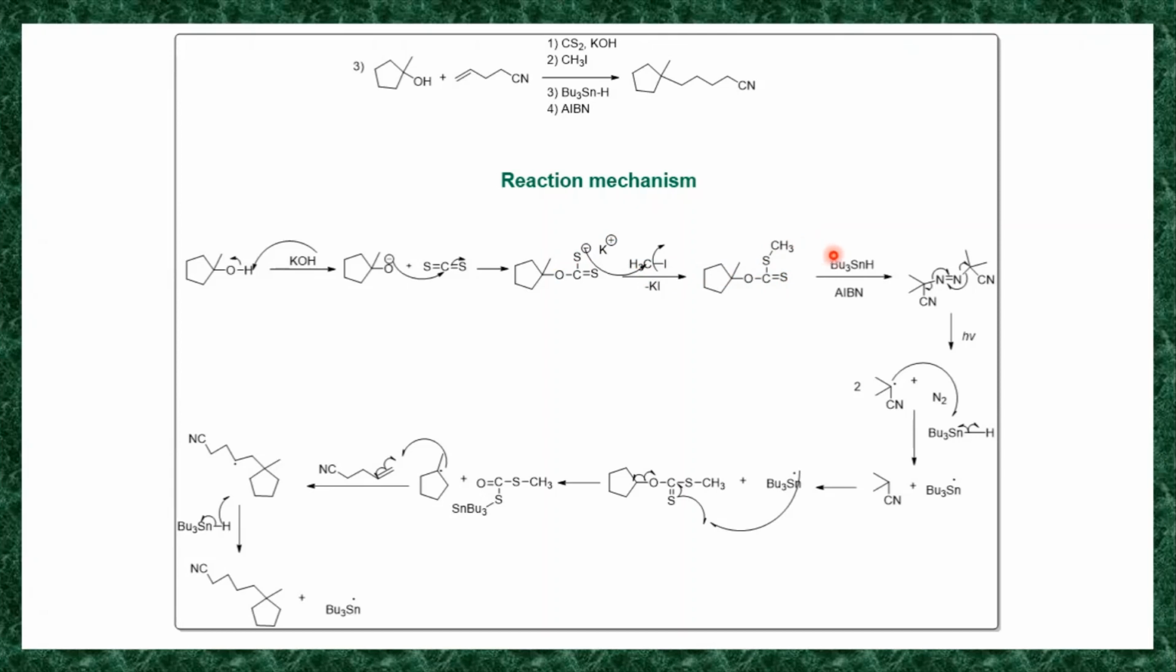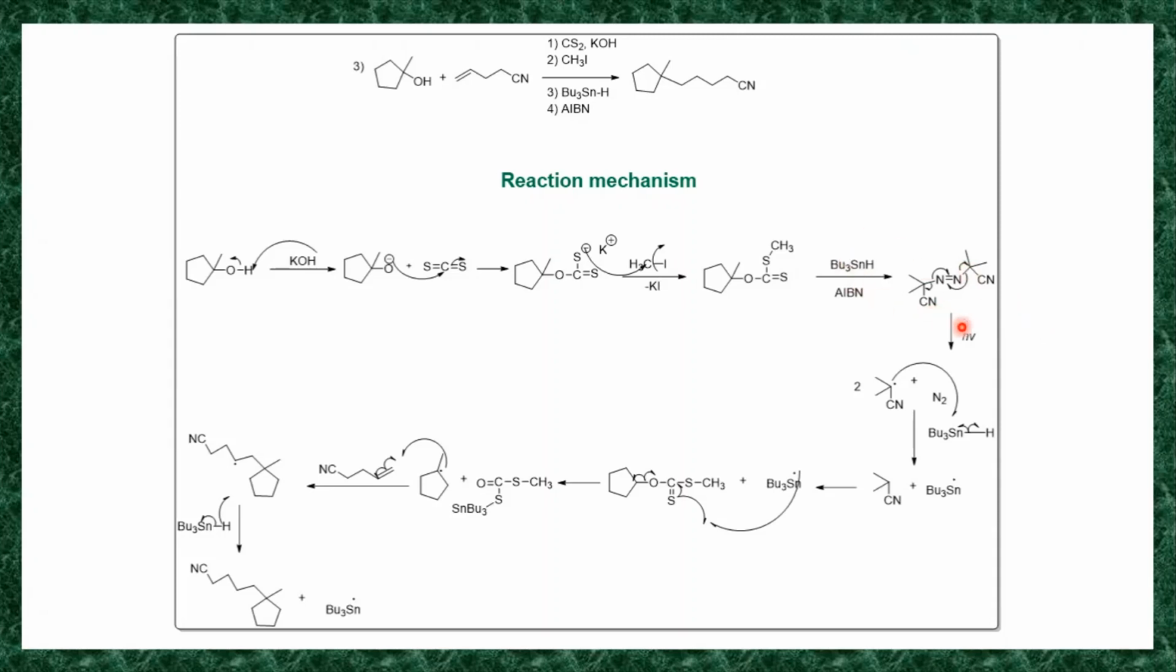Now in the next step, this tributyltin hydride reacts with AIBN. So this reaction is separate, this is your xanthate. This is azobis isobutyronitrile. It's not tributyltin hydride, it's azobis isobutyronitrile. Azobis isobutyronitrile undergoes homolysis, so you know that it is a symmetrical molecule. So the homolysis of this azobis isobutyronitrile takes place.